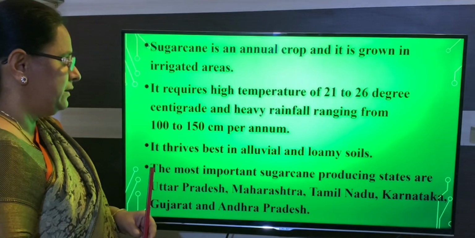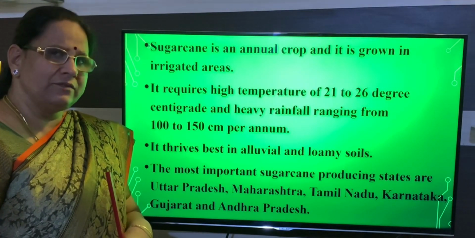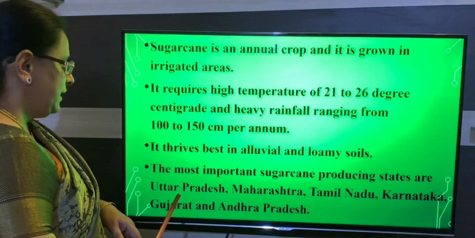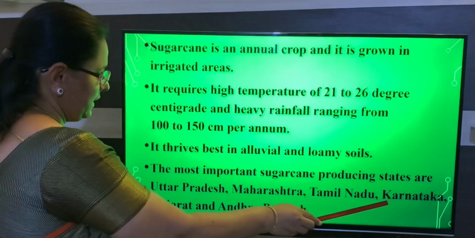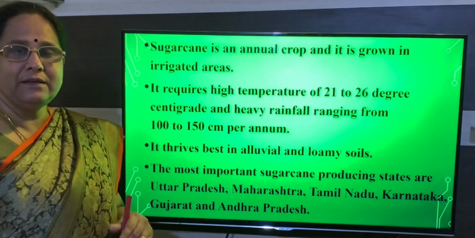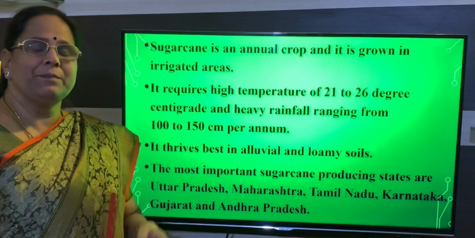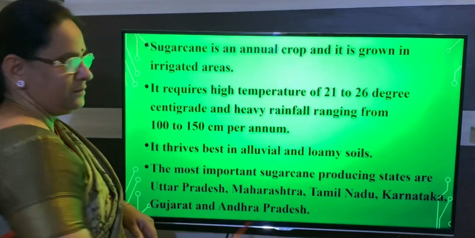And the next one is where sugarcane is concentrated. Almost all the parts of India sugarcane is grown. The most important places are Uttar Pradesh, Maharashtra, Tamil Nadu, Karnataka, Gujarat and Andhra Pradesh. In these places sugarcane is being cultivated. But almost in all the parts of India it is being cultivated, but these are the important places.